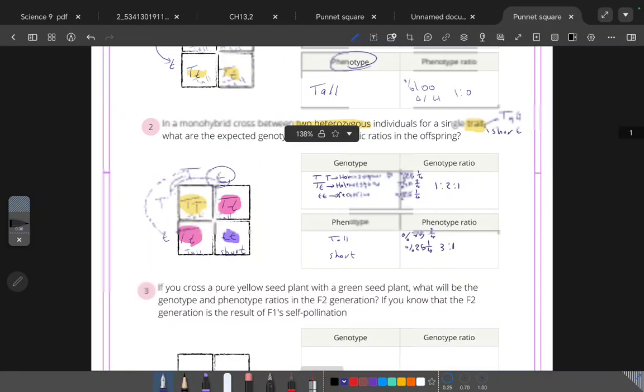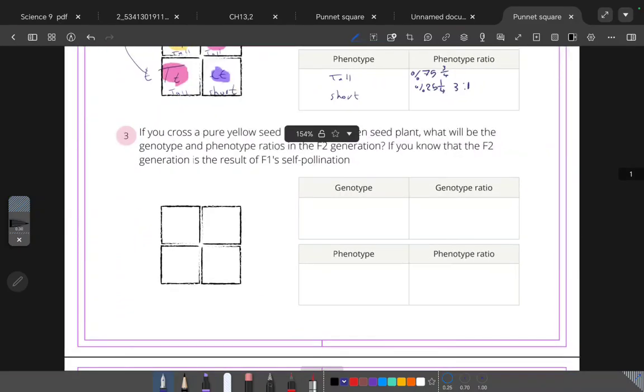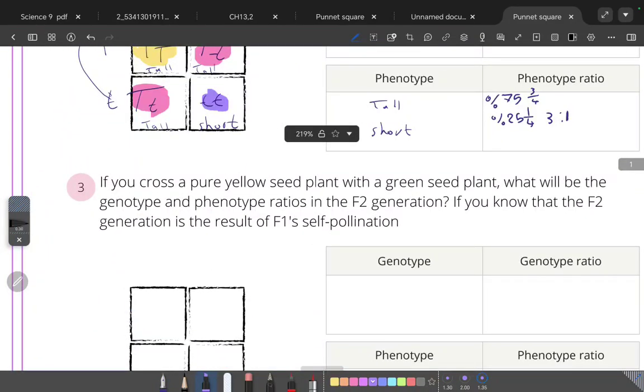Okay. Question number 3. If a cross is with a pure yellow seed, you should keep in mind that when you see the word pure, pure means homozygous. Yellow seed is dominant.